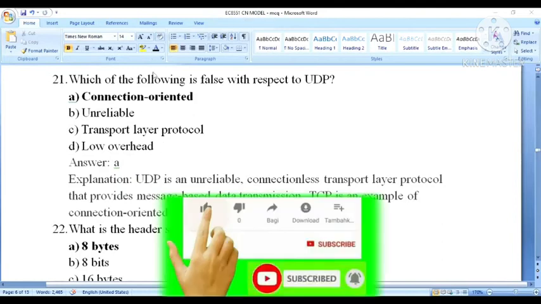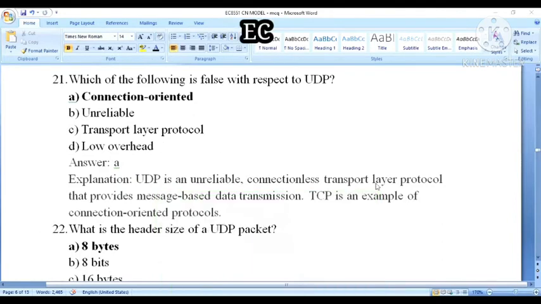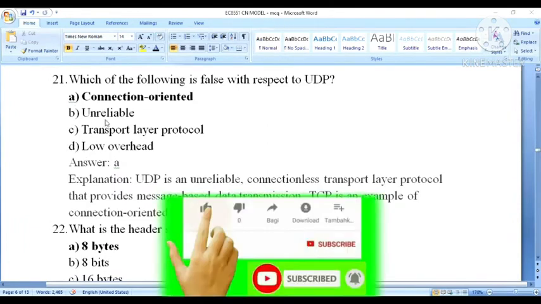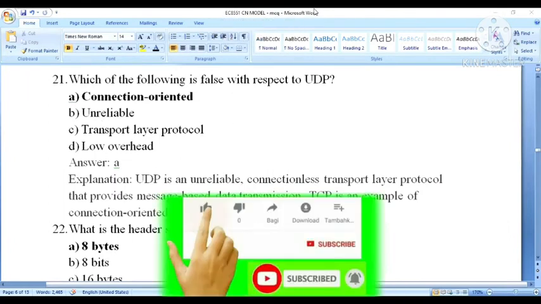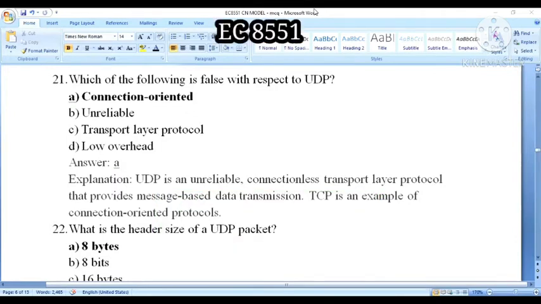So first one, which of the following is false with respect to the UDP? Option A, connection oriented. Option B, unreliable. Option C, transport layer protocol. Option D, low overhead. Okay, so absolutely you know the answer. Option A is the correct one.